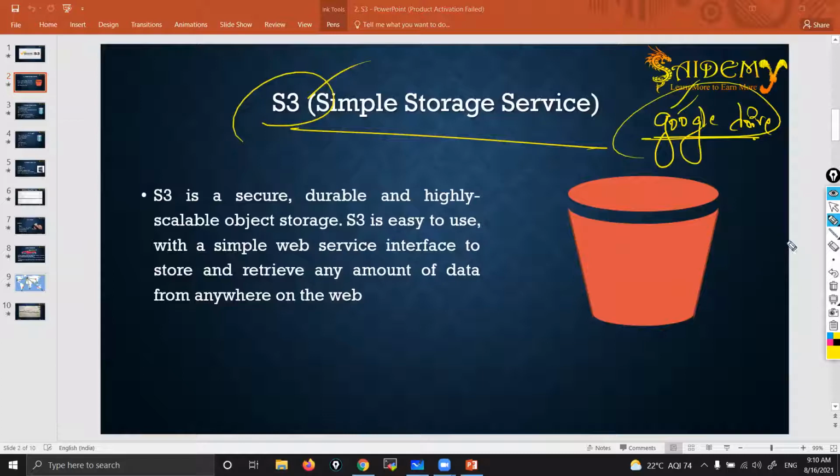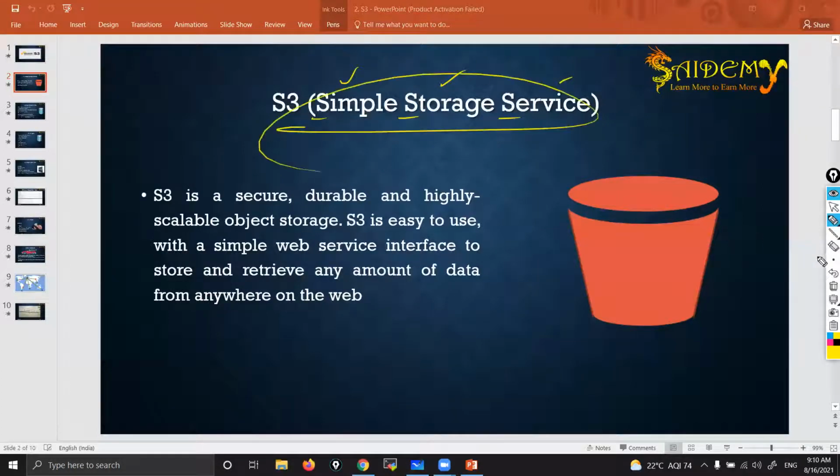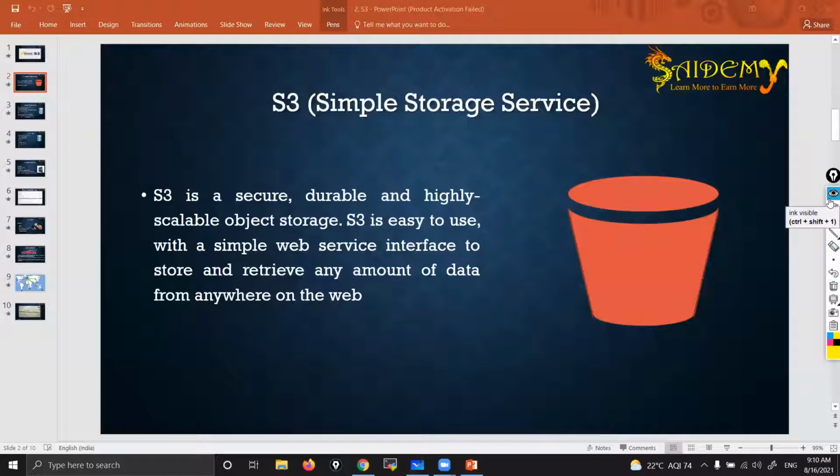Now S3's full form is Simple Storage Service. There are three S's, 1S, 2S, 3S, that's why S3. Service is one of the Amazon Web Services. Storage, it deals with storage. Simple means it's very easy to operate.